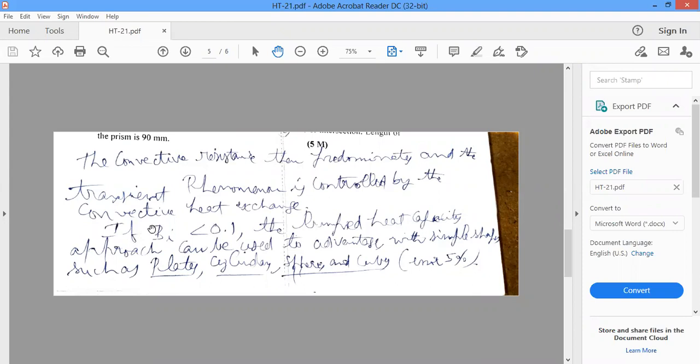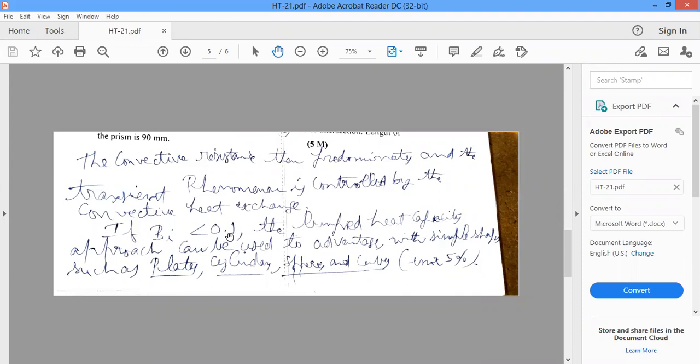When the Biot number is less than 0.1, the lumped heat capacity approach can be used to advantage with simple shapes such as plates, cylinders, spheres, and cubes, within an error of 5%. So when we apply lumped parameter analysis to these plates, cylinders, spheres, and cubes, the Biot number must be less than 0.1.